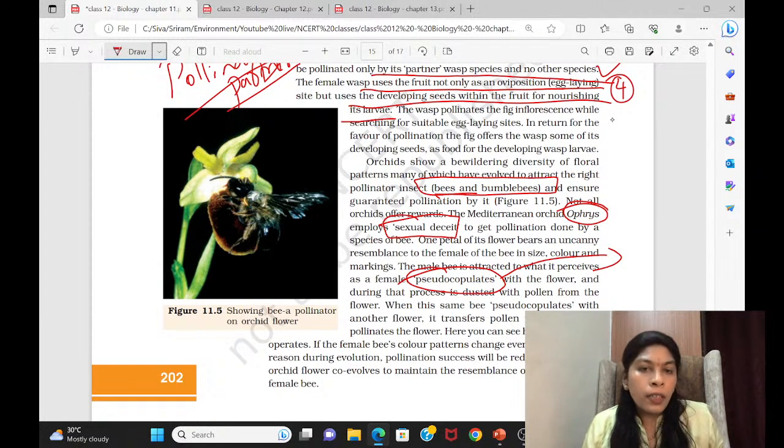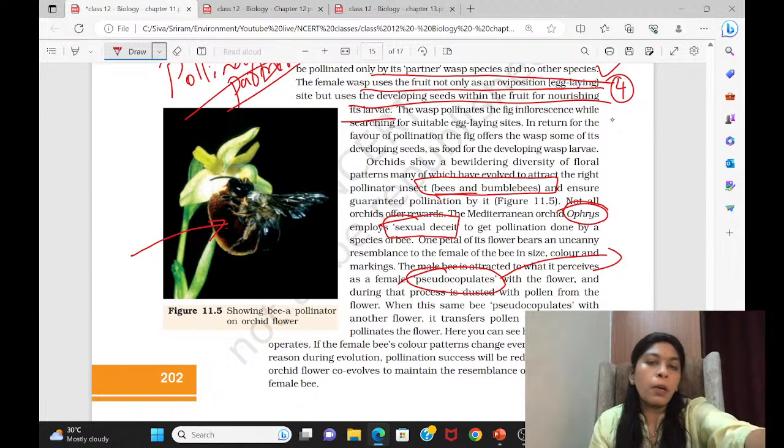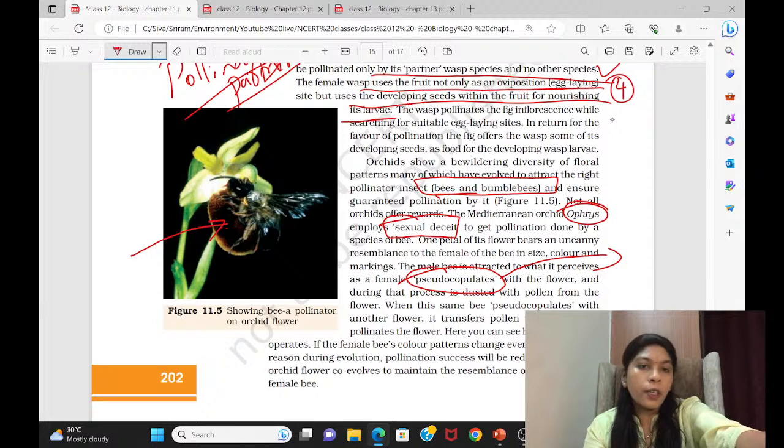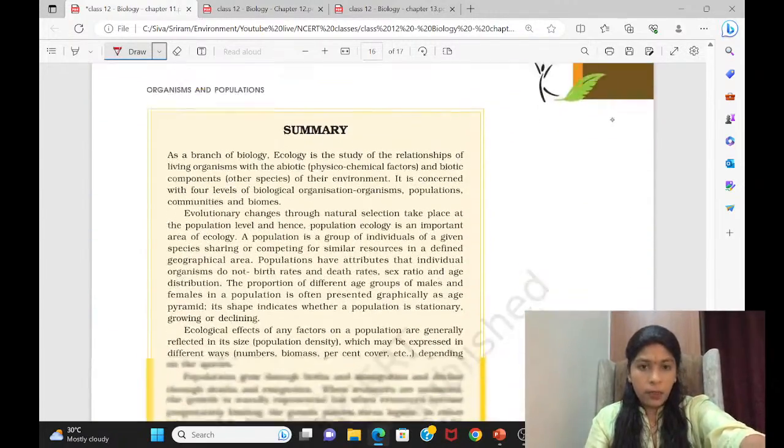What they do is turn their petal into the form of a bumblebee. It has a female bumblebee appearance. The bumblebee is attracted towards this petal. They think it's a female bumblebee and come for mating. In the meantime, the pollen gets stuck to it. They do not provide honey, only pollen sticks to the bee. This way they are doing sexual deceit. This is what we call pseudocopulation. That's it.